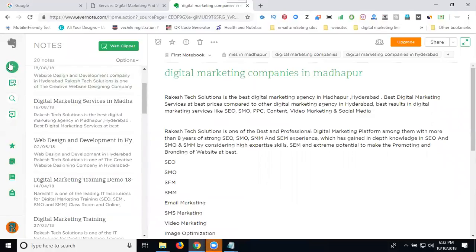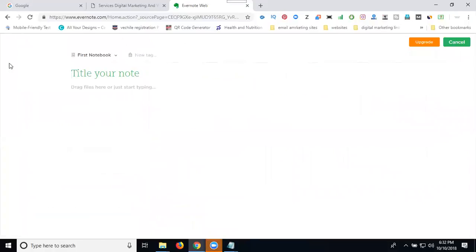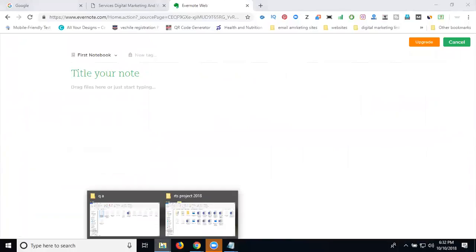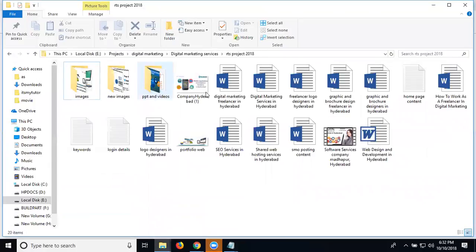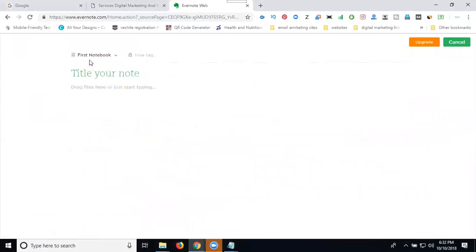Now first of all, I can share your content along with your keyword. Here I am not using any kind of PDF and PPT. First of all, you can select your content. So I'm selecting customer service in Madhapur, Hyderabad. Select your content. First my keyword. Write down.